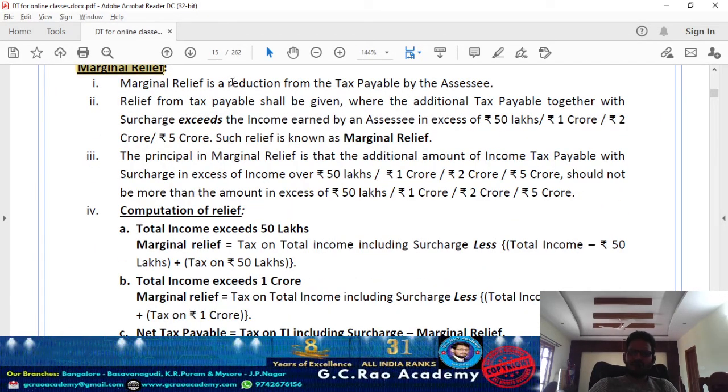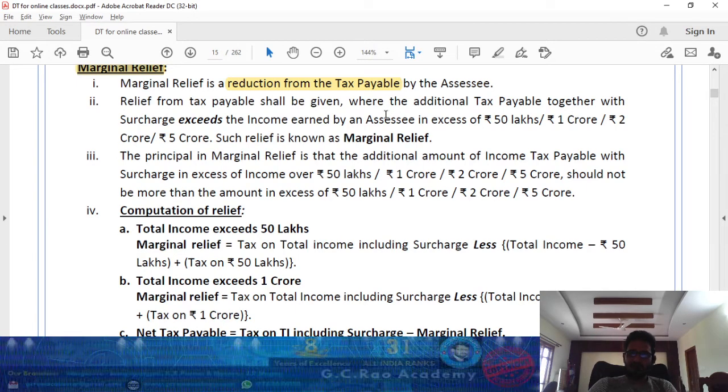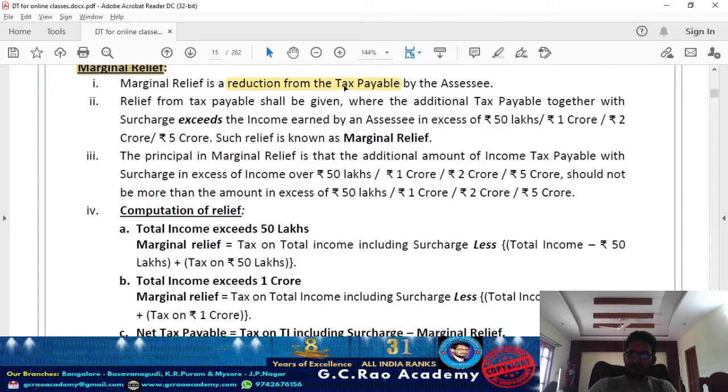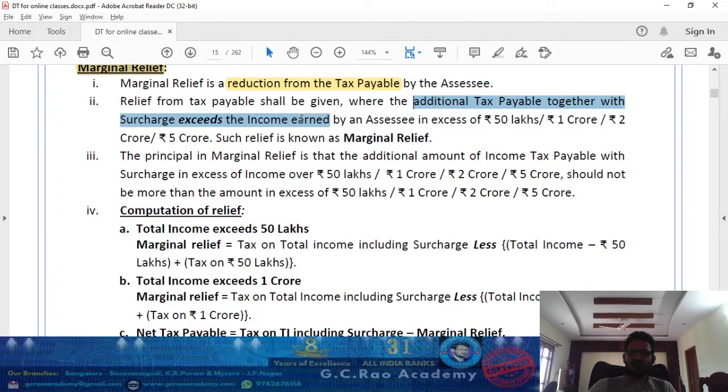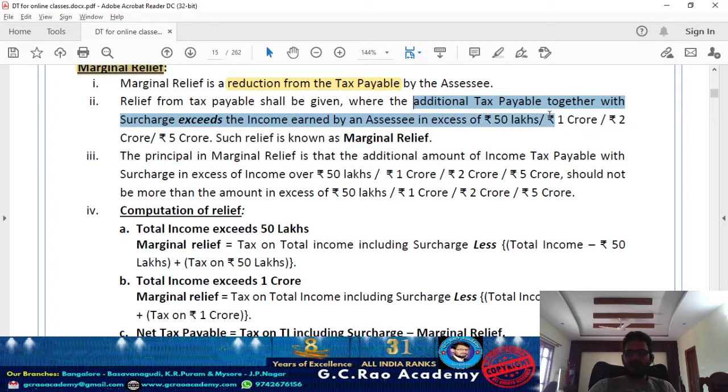Sir, marginal relief is a reduction from the tax payable by the assessee. When will you get it, Kanna? When your total income is exceeding the given threshold limit marginally, and because of that your incremental tax liability is greater than the additional income, that incremental tax liability over and above the additional income you can claim as a relief. And the relief from tax payable shall be given where the additional tax payable together with the surcharge exceeds the income earned by the assessee in excess of the given threshold limit for applicability of surcharge.